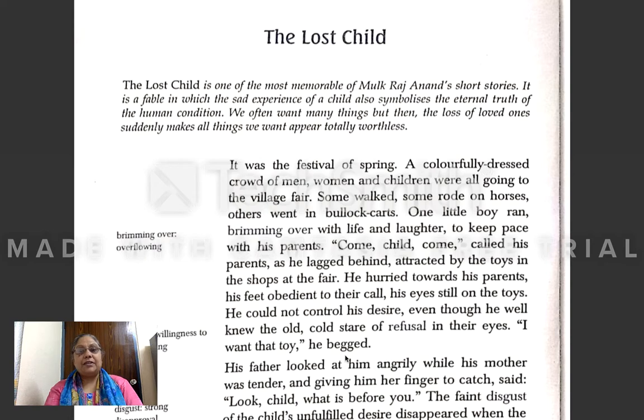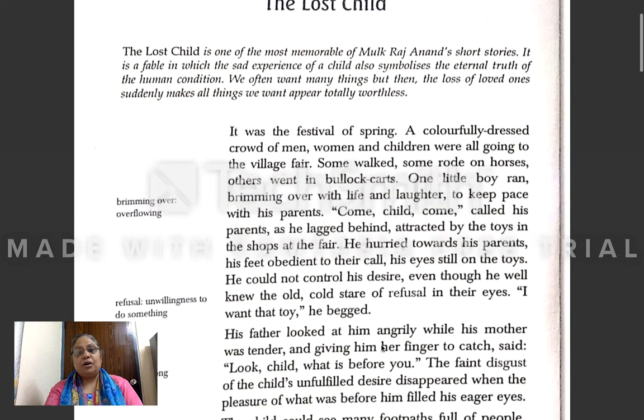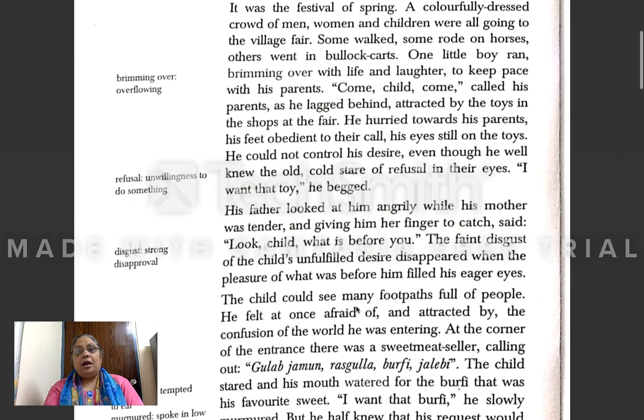So at last he asked his parents. He told his parents, "I want that toy." His father looked at him angrily, while his mother was tender and, giving him her finger to catch, said, "Look, child, what is before you?"